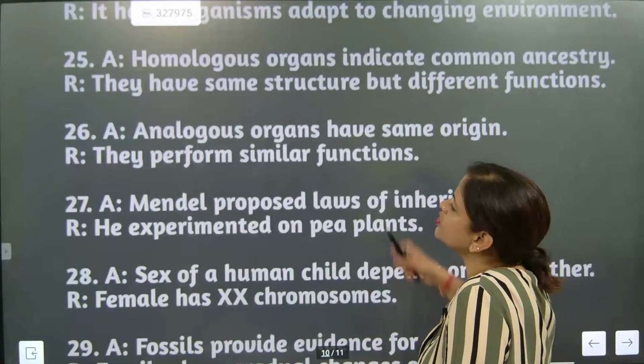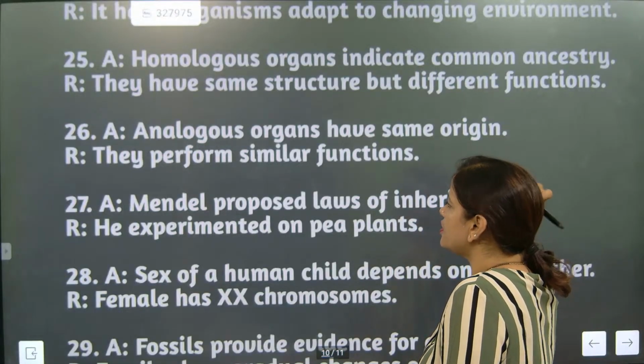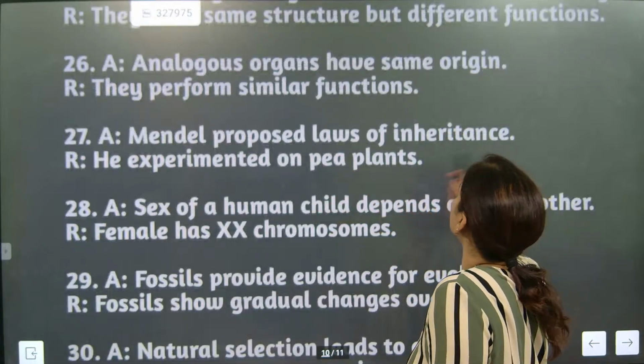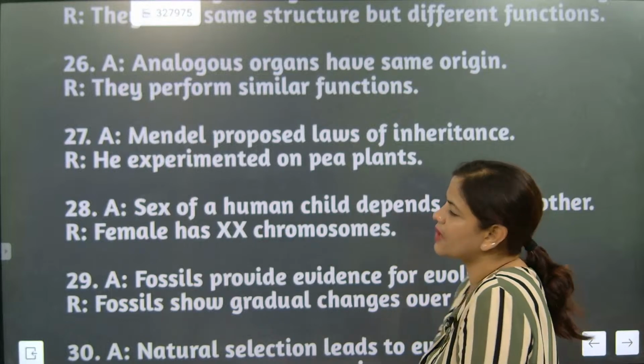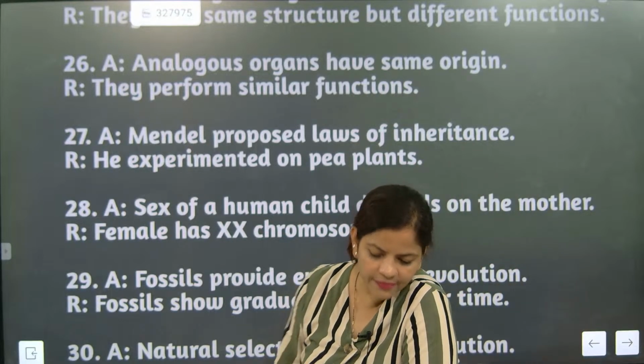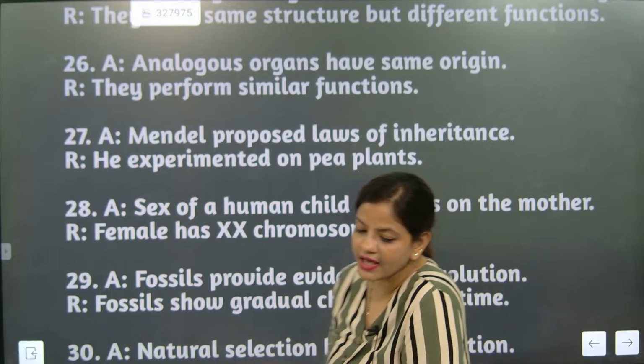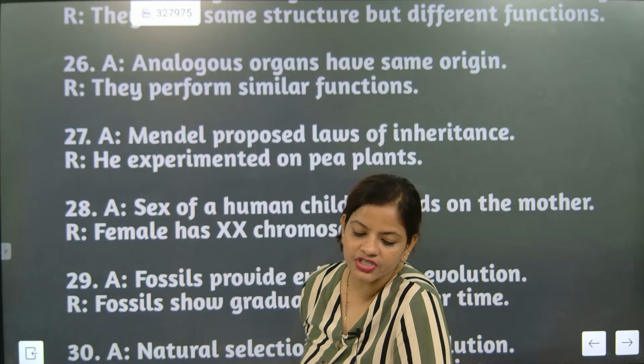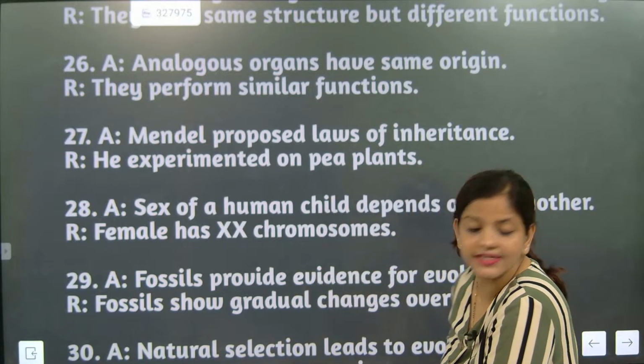Now tell me one thing. 26. Analogous is not in that part. Mendel proposed the law of inheritance. He experimented on pea plants. The law of inheritance came. The correct answer is exactly A. Yes. So only the 27th I shifted. The correct answer here is A.